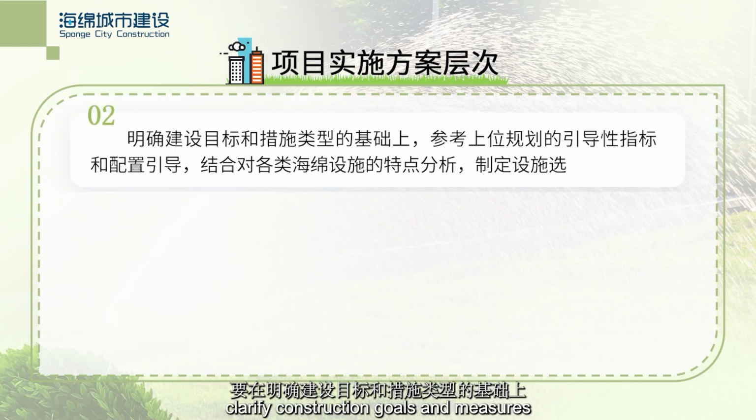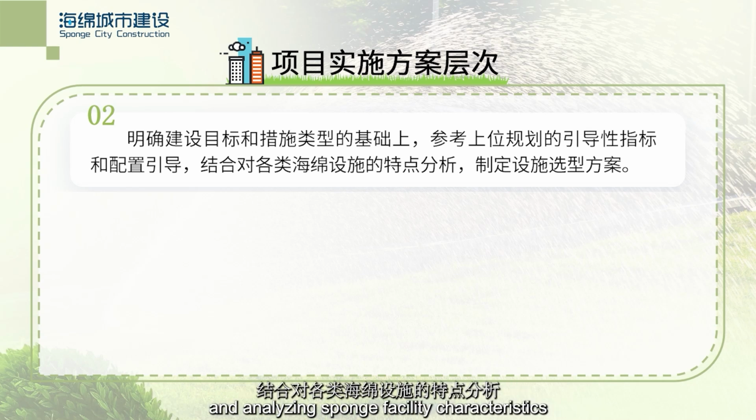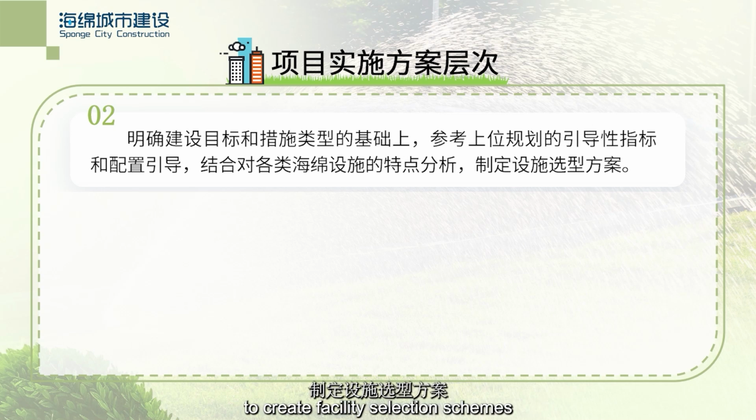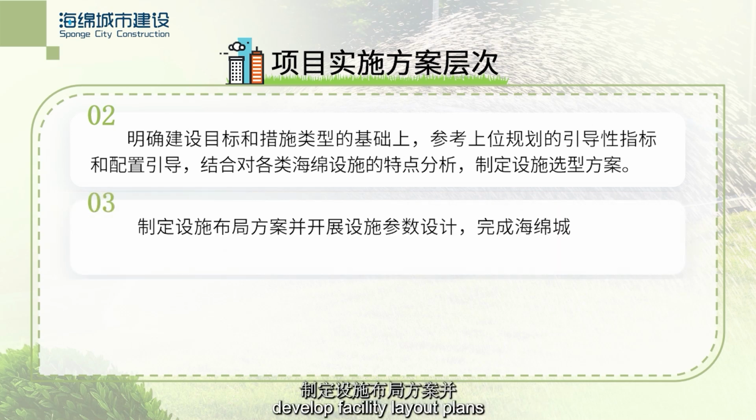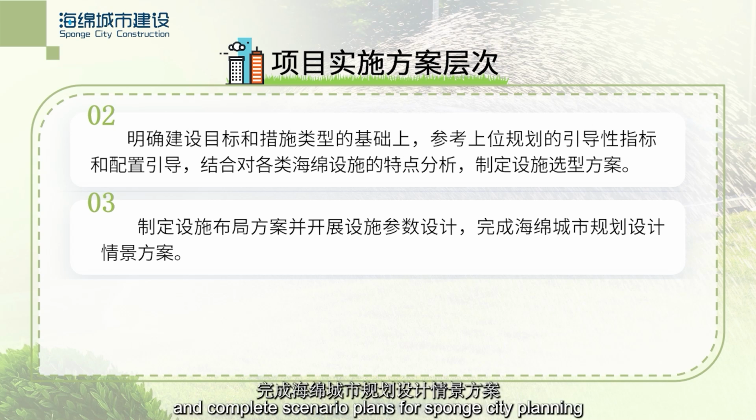Second, clarify construction goals and measures, while referencing guiding indicators from higher-level plans and analyzing sponge facility characteristics to create facility selection schemes. Third, develop facility layout plans, design facility parameters, and complete scenario plans for sponge city planning.